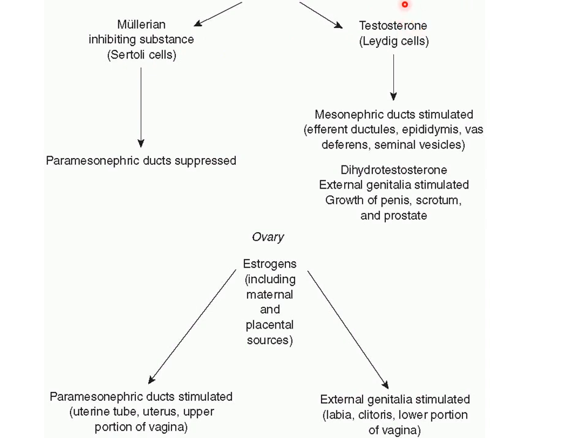The testosterone stimulates the mesonephric tubules and mesonephric duct to differentiate into male genital ducts. The Mullerian inhibiting substance secreted by the Sertoli cells causes the paramesonephric ducts to regress. When the mesonephros regresses, some caudal mesonephric tubules and the mesonephric duct persist to contribute to the formation of genital ducts.